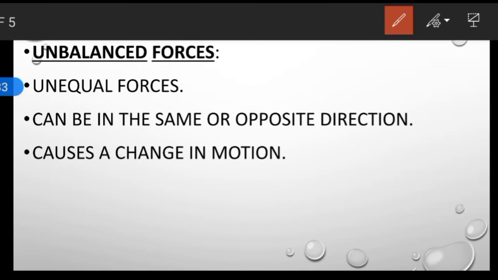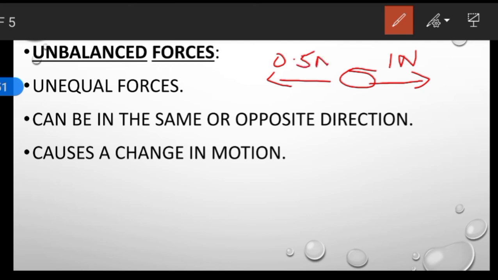Let us suppose this is an object. So you are applying a force of 1 Newton along this direction and you are applying 0.5 Newton of force along this direction. Now what will happen? The greater force has been applied in this direction, isn't it? So 1 Newton has been applied. So the body starts moving along this direction. Then there can be another scenario.